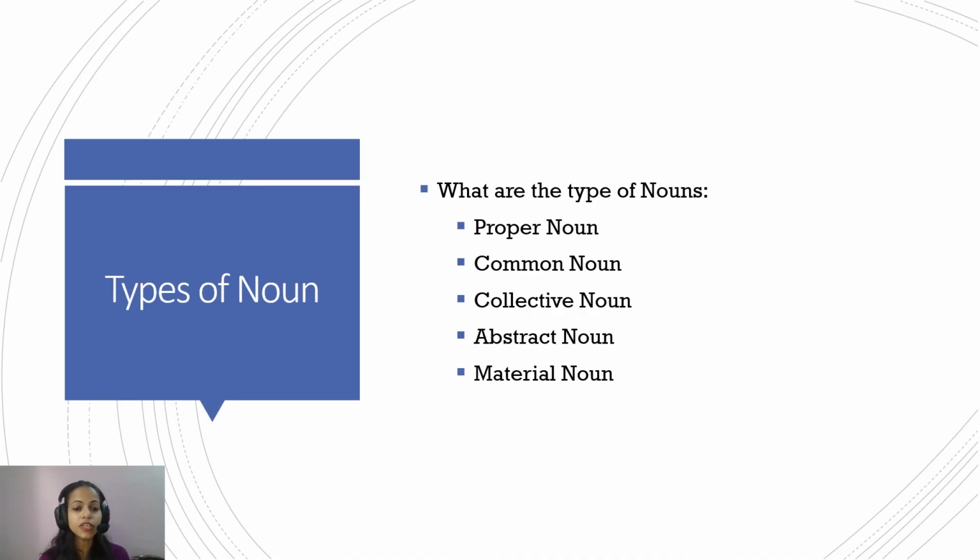Now let's see what the different types of noun are. It's easier to identify the different types of noun, and that will also help you again in identifying nouns. I'll be telling you about them very briefly, and it is very easy to identify them by the name of the noun itself.